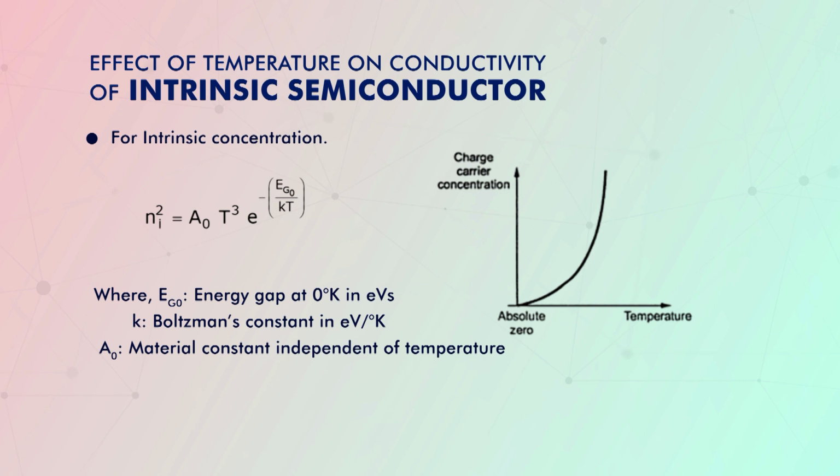So, here we can see that the intrinsic carrier concentration is proportional to the exponential function, and in the exponential function there comes the temperature. So, the charge carrier concentration increases with temperature in an exponential fashion.